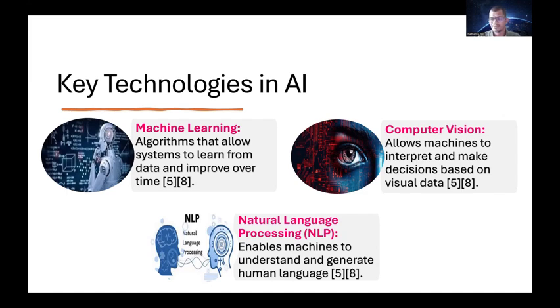The next one is natural language processing. This will enable the machines to understand and generate human language. If I am speaking, the machine can understand and reply to me in the same language that I'm speaking. For example, if I want the machine to translate the same in Hindi, it may be able to translate in Hindi. Or if I want it in Telugu, it may be able to translate in Telugu. Whatever command I give, it will give the response in the same way. So this is a sort of natural language processing.